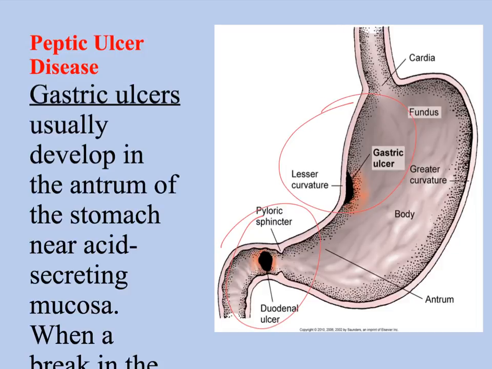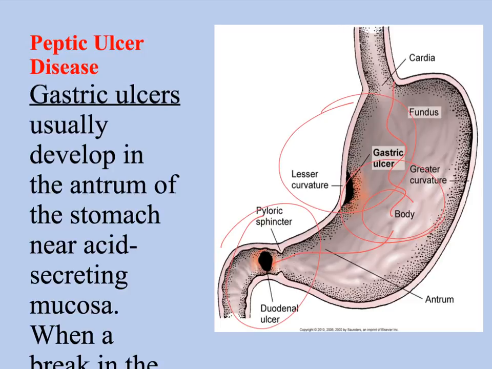There's a great table in your book that talks about the differential features of gastric and duodenal ulcers. Typically the gastric ulcer will have pain that occurs 30 to 60 minutes after a meal. With a duodenal ulcer, it's typically 1.5 to 3 hours. And that's in relation to where it is. When the food hits that area, it'll occur more quickly after eating than it would in the duodenal ulcer.